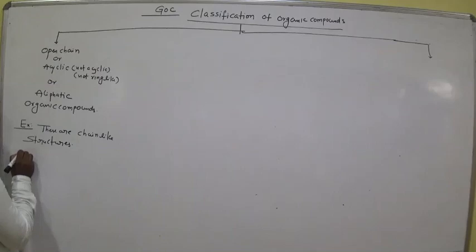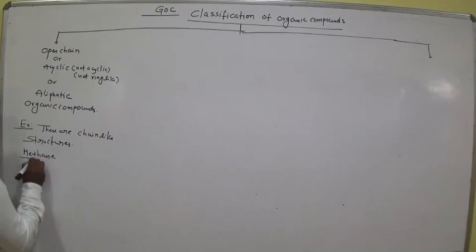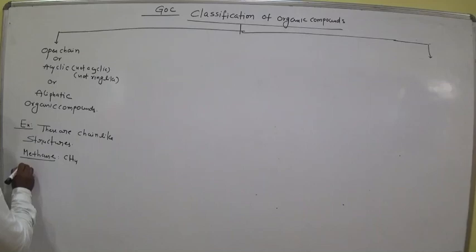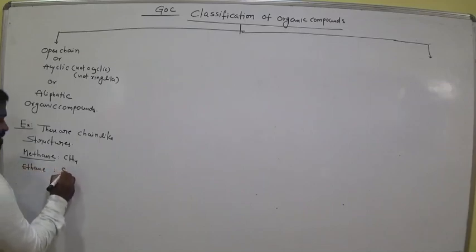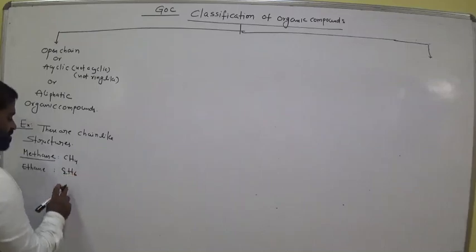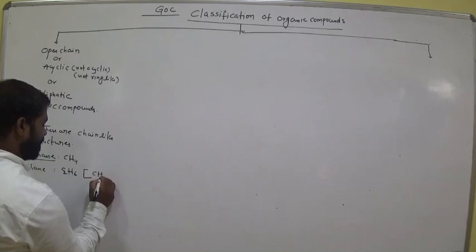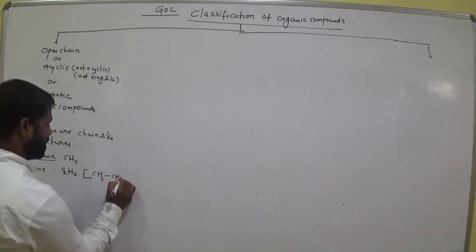Examples: methane, formula CH4. Ethane, formula C2H6. So C2H6 can be elaborated as CH3 bond CH3.